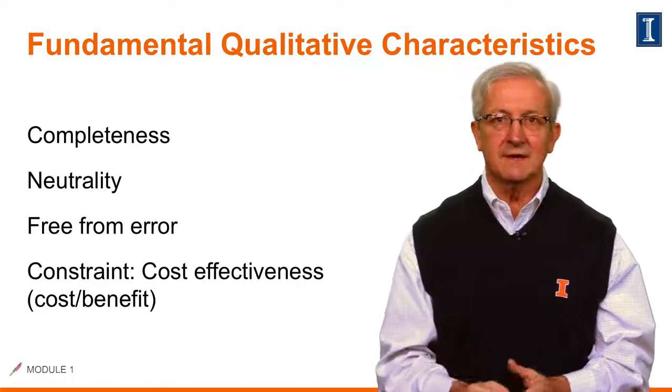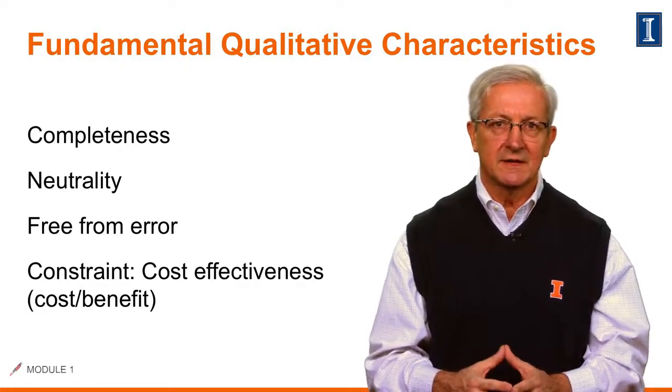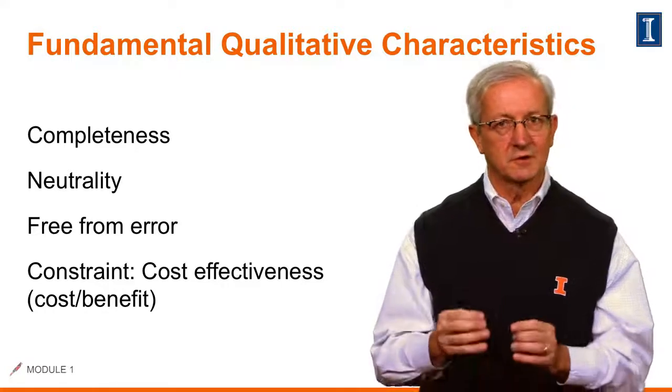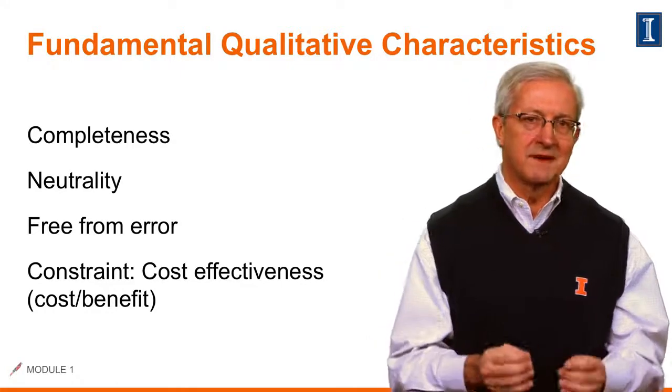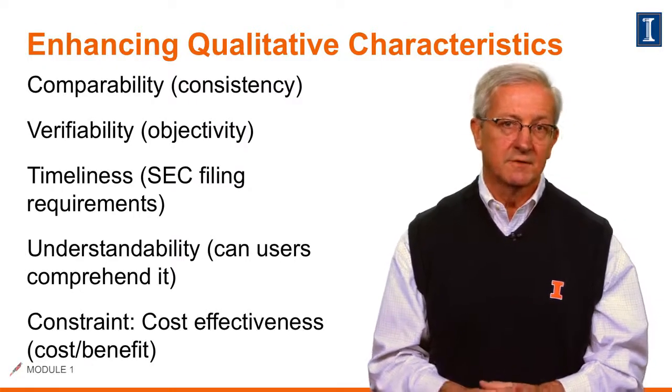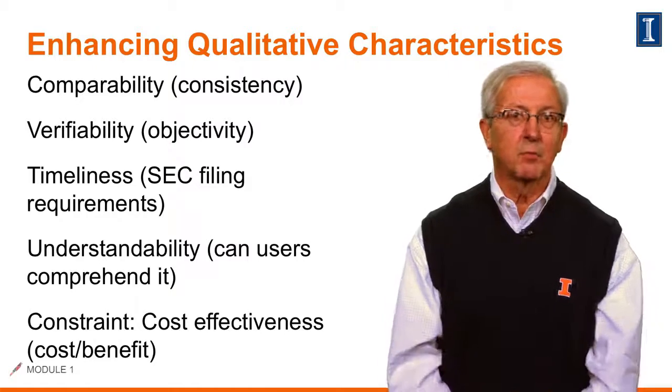The key constraint here, as we'll see time and time again in our discussions, is cost-benefit analysis. Hopefully the costs incurred do not outweigh the benefits received of a particular item. In addition to the qualitative characteristics, there are also enhancing characteristics that are somewhat important to reporting.